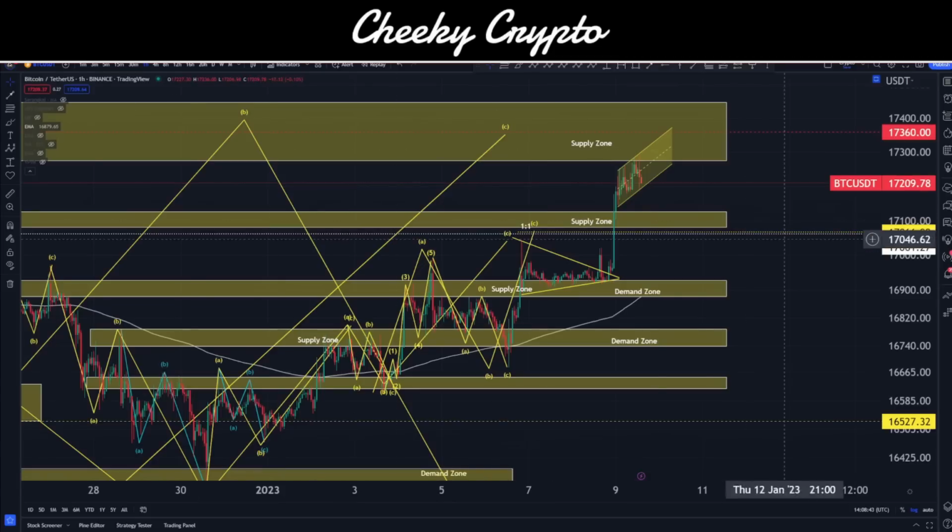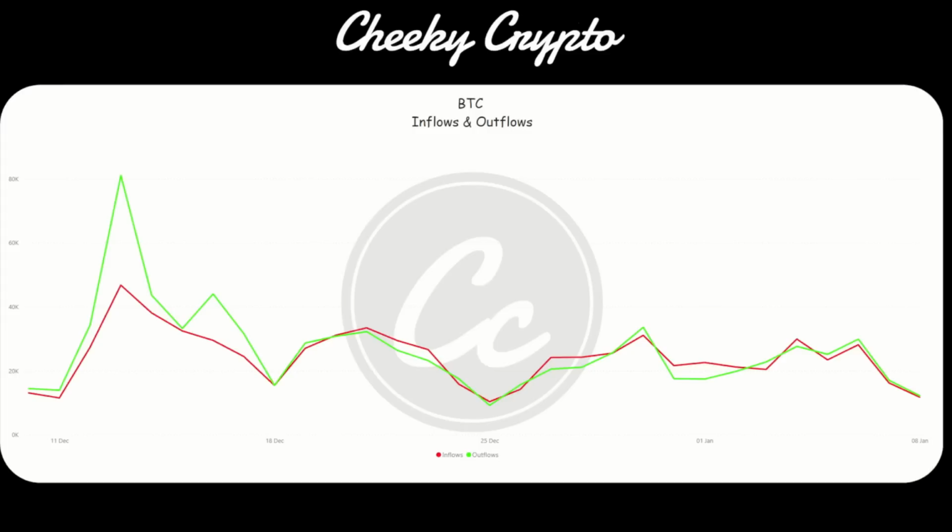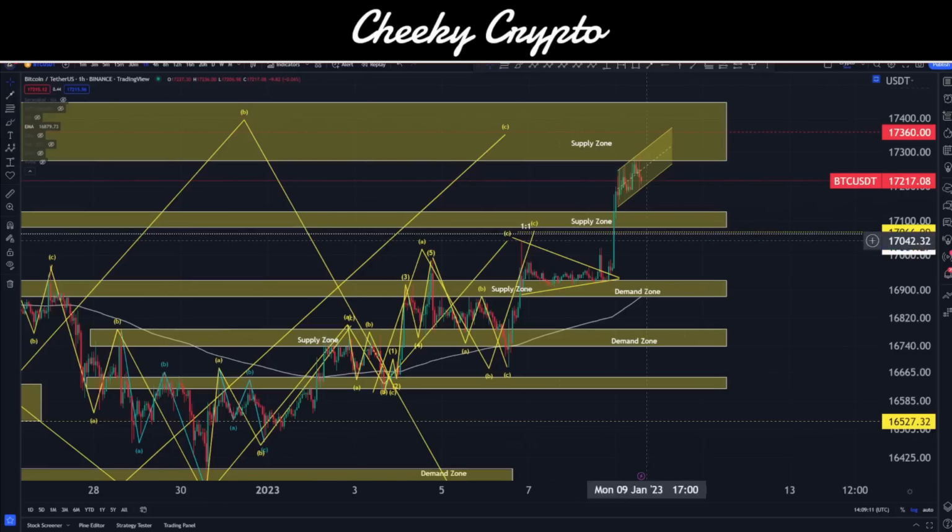So for now, it's business as usual. We're still waiting for lower lows and all that kind of stuff to come in, and nothing here has changed that. We haven't seen the demand coming in. We have not seen the inflows and the outflows dramatically increase, indicating that we have significant demand here. Instead, we have nothing more than demand being met equally by the supply. So essentially, nothing new to really talk about.